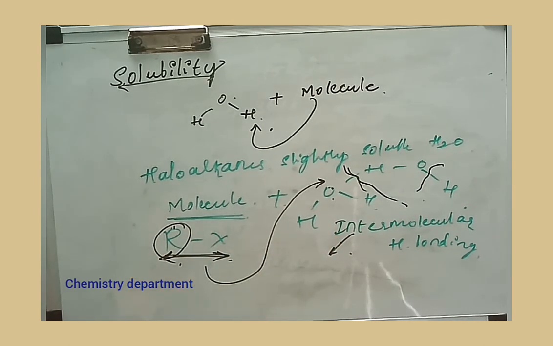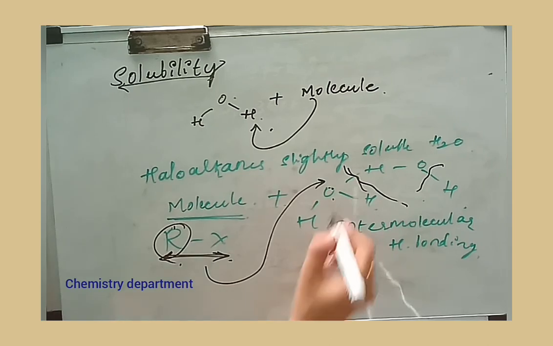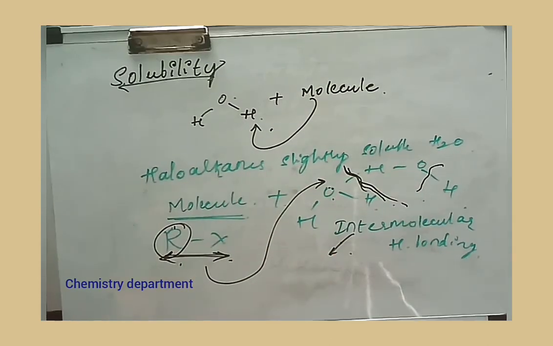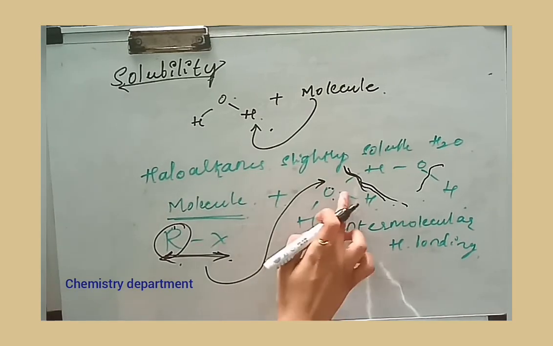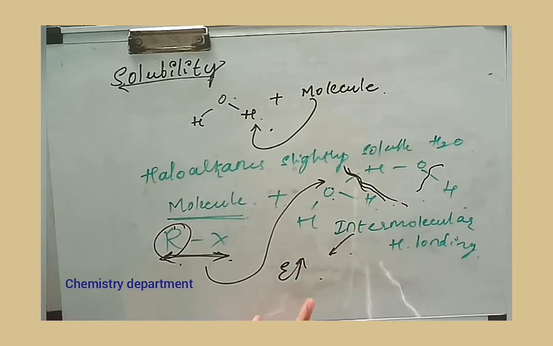In case of haloalkanes, once this bond is broken, the energy that is released is very less. As a result, the alkyl halide cannot make a bond with the water molecule. That is why all the haloalkanes are only slightly soluble in water. In fact, the solubility is very low.